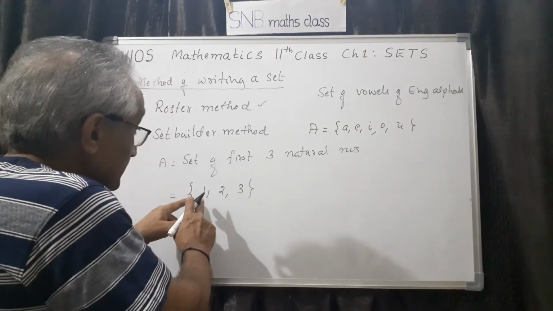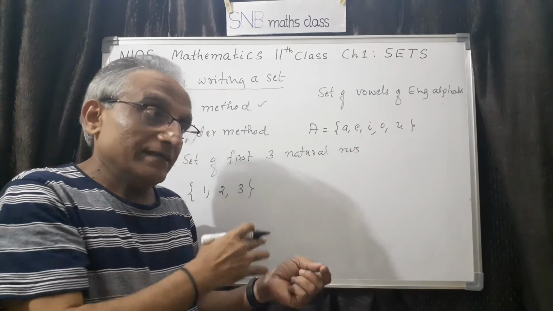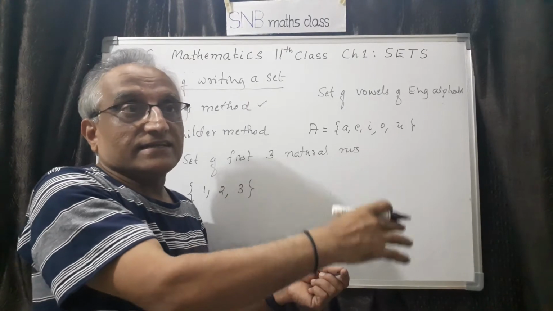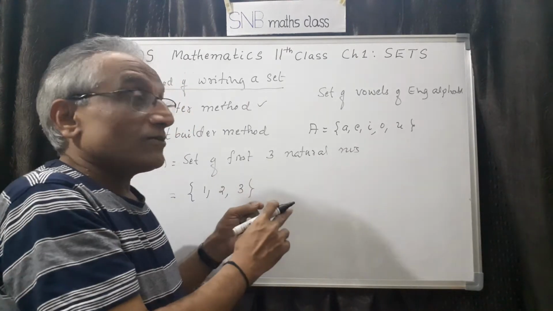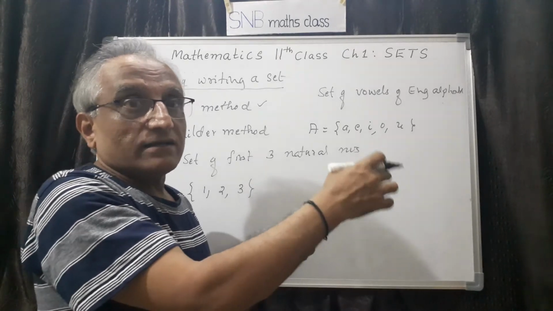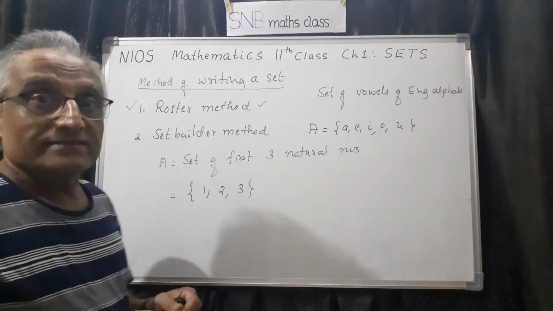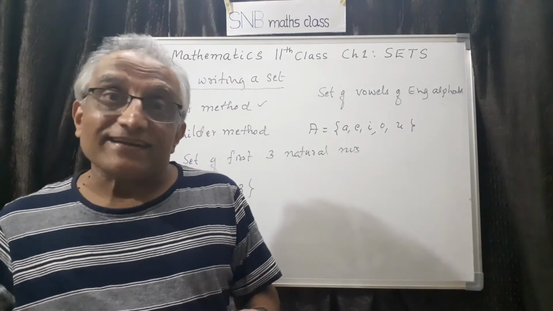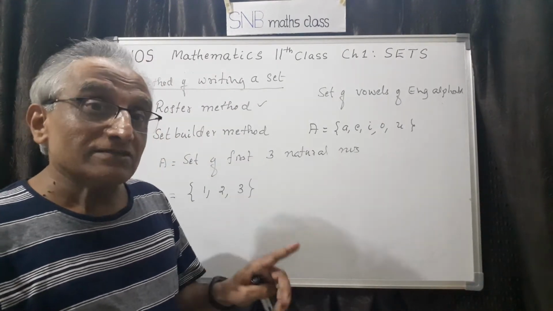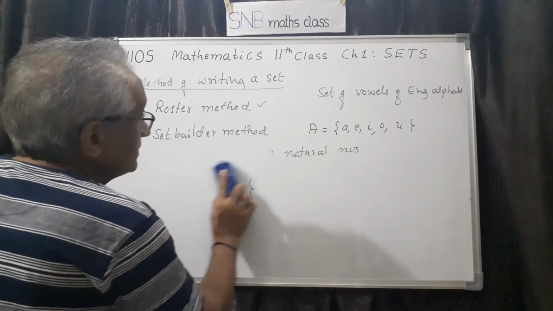It need not mean only elements like 1, 2, 3 or only one letter like that. It can be Monday, Tuesday, Wednesday, Thursday, Friday, Saturday, Sunday, like that. Or set of months in a year, January, February, March, April, like that you can write up to the 12th. So the meaning is, roster method means you should actually write the elements or members of the set. So that is roster.